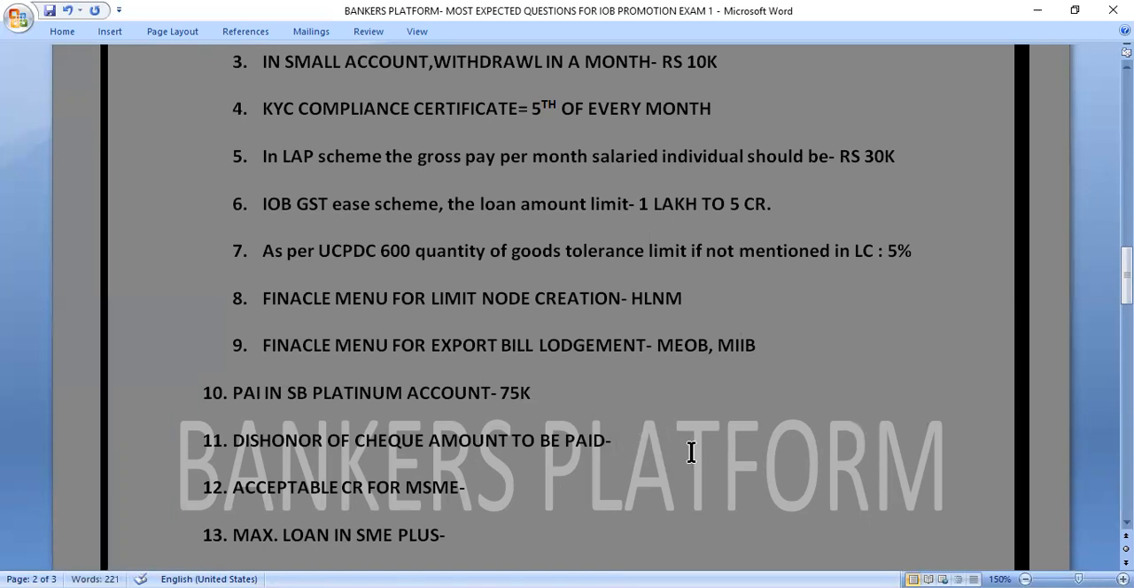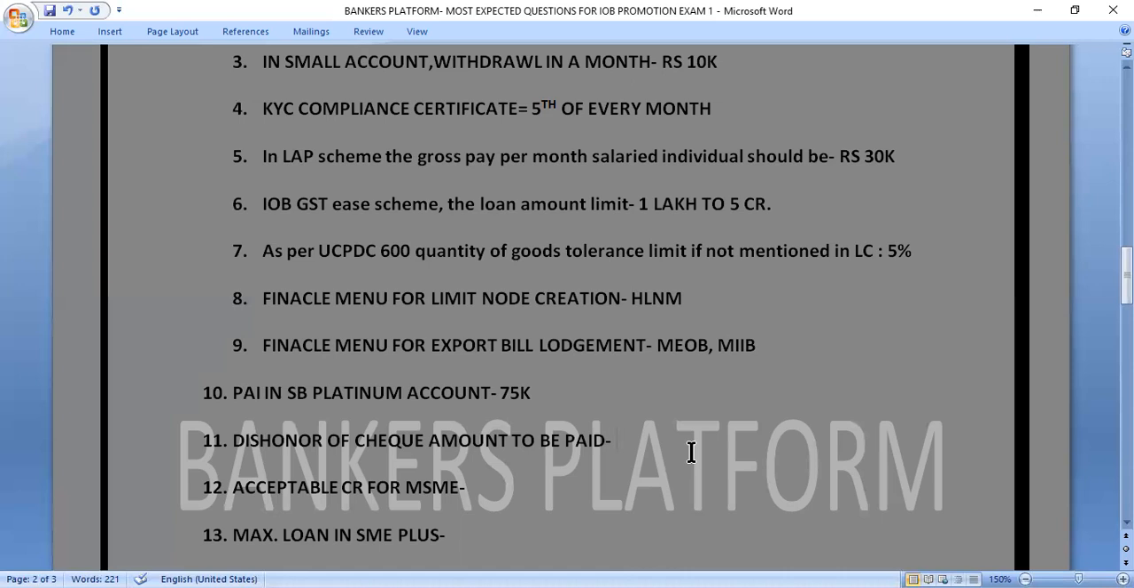Next question is on dishonor of a check. If a check is dishonored and the person has filed a complaint in the court, in what time does he have to pay the amount after the court order? If the court has ordered that he should pay the amount of the check, within how many days does the person have to give the payment?